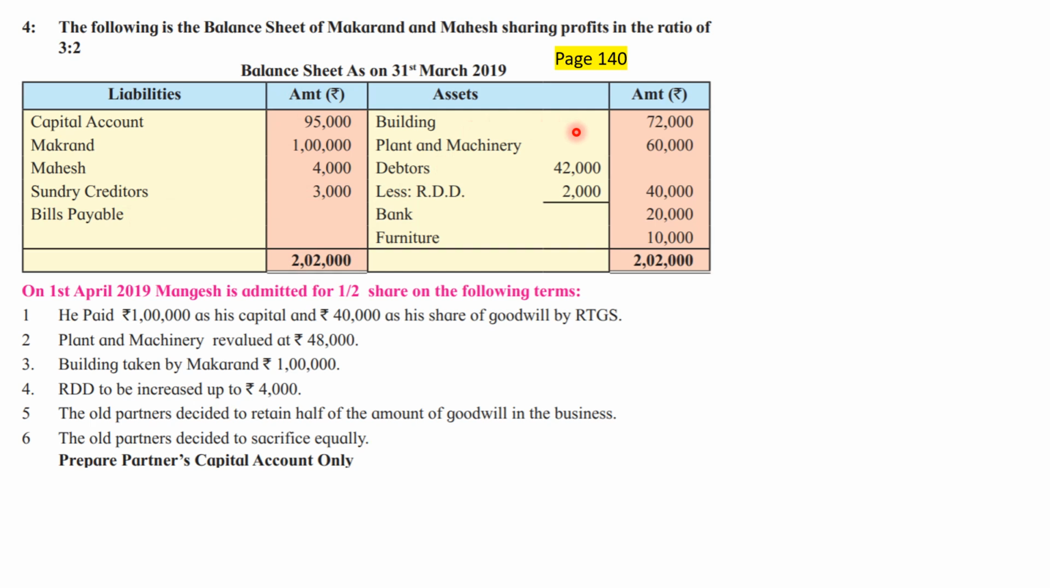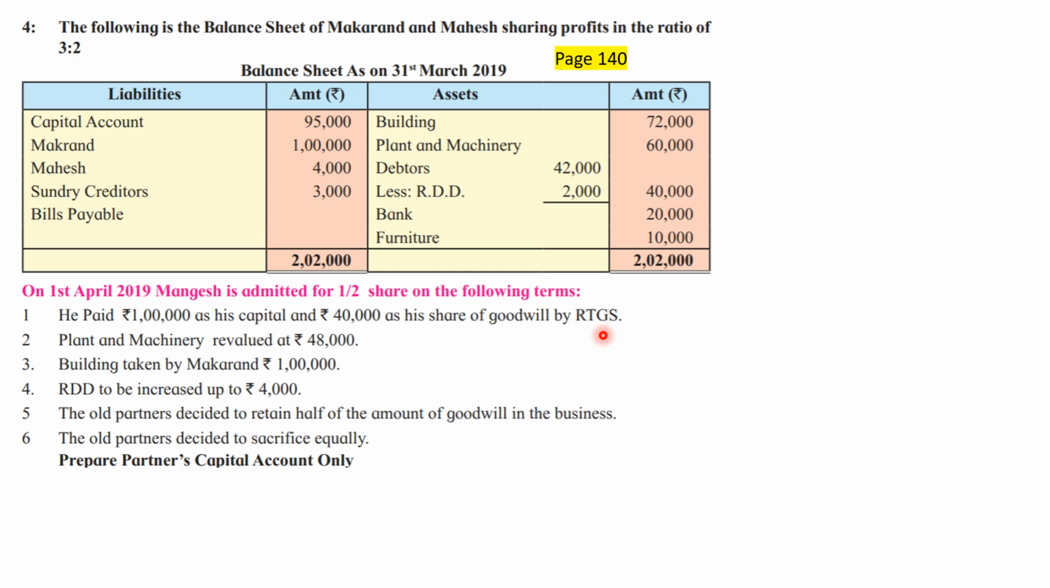On the asset side, you have building 72,000, plant and machinery 60,000, debtors in the inner column 42,000 less RDD 2,000, outer column 40,000, bank 20,000, furniture 10,000. So the total is 2,02,000. On 1st April 2019, Mangesh is admitted for half share on the following terms. Old partners are Makarand and Mahesh and the new partner is Mangesh. The old profit sharing ratio was 3:2, and Mangesh is admitted for half share. He paid rupees 1 lakh as his capital and rupees 40,000 as his share of goodwill by RTGS.